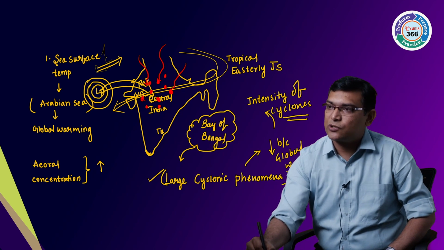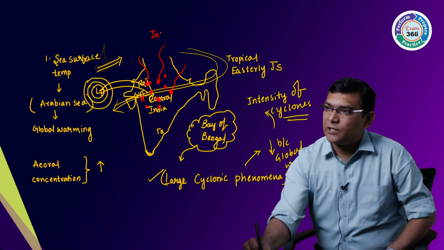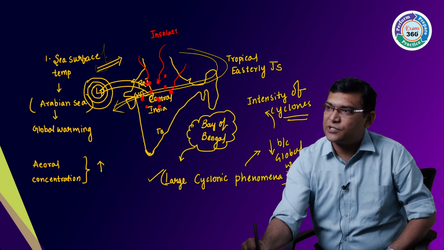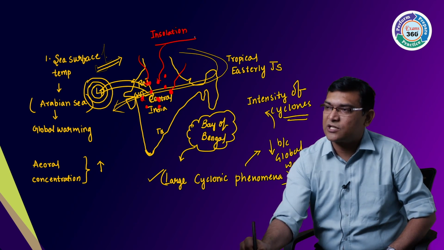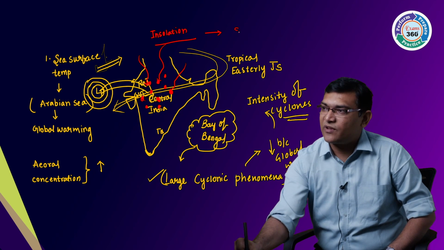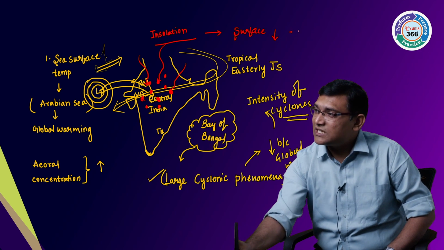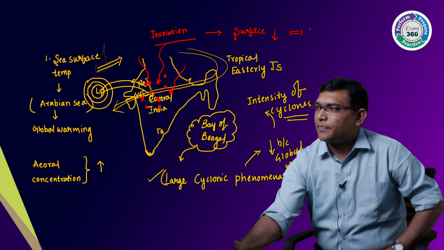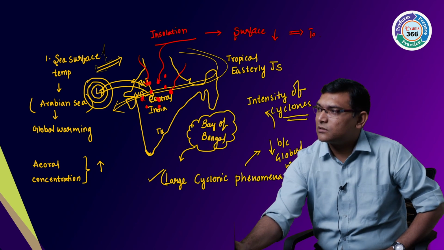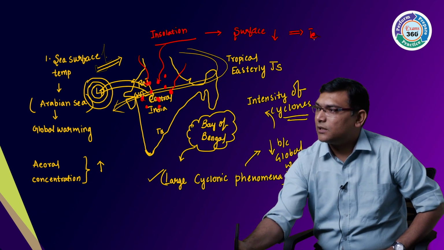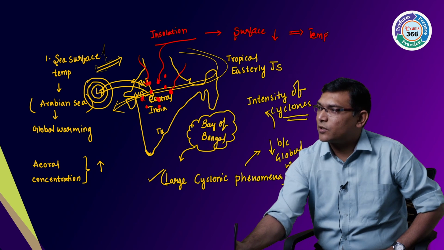Yes or no? The insolation which has to reach the surface will be reduced, and if it is reduced, can I say that temperatures also reduce? Okay, the temperatures also reduce.